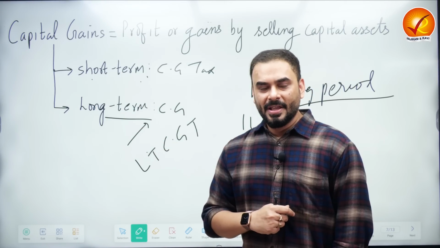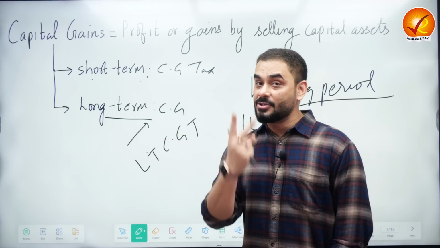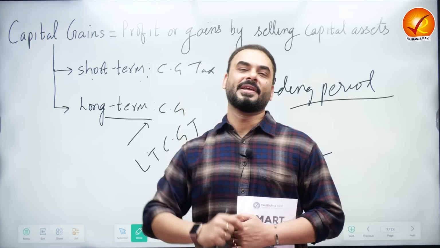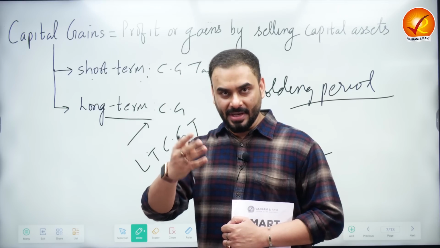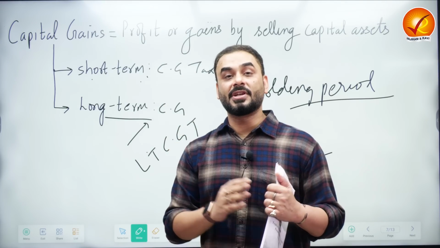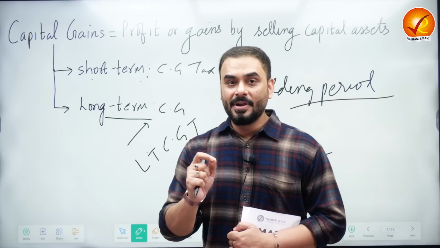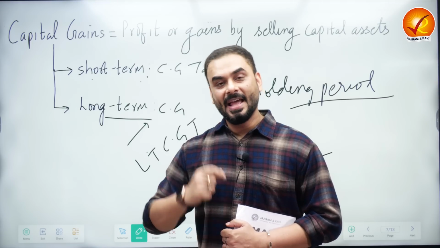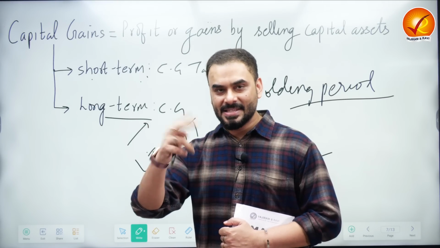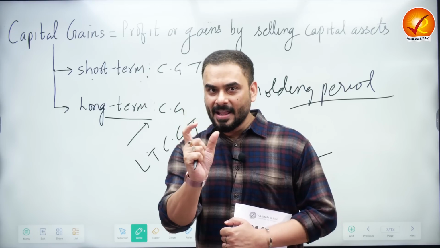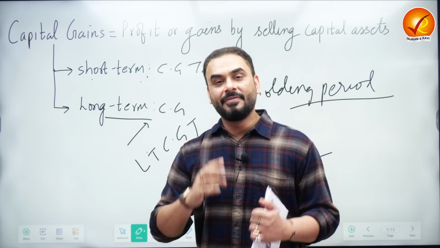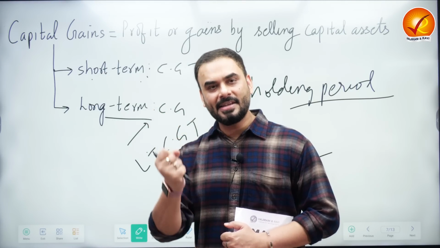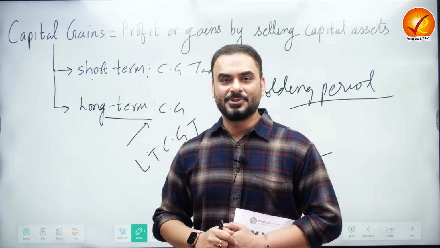We also understood that whether the gain is short-term or long-term depends on two factors. Number 1, what is the asset in question? And number 2, what is the holding period? For shares, for example TCS, I took the example of Tata's. Tata's are listed companies, so for them the holding period is 12 months. But suppose I buy a house today and sell this house in less than 2 years. The gain that I make is called a short-term gain. And if I hold the house for more than 2 years and then sell it in the market, the gains that I get out of that are called long-term capital gains.